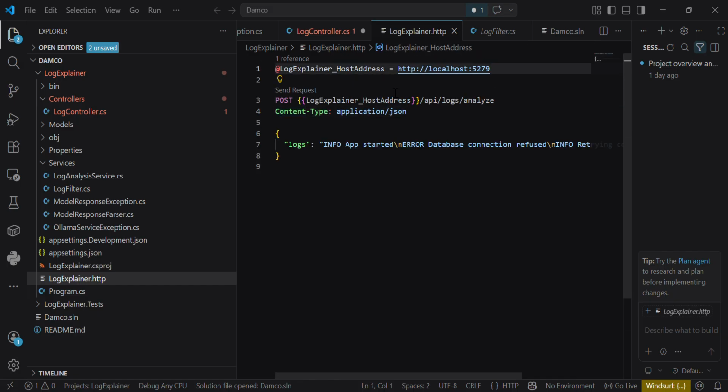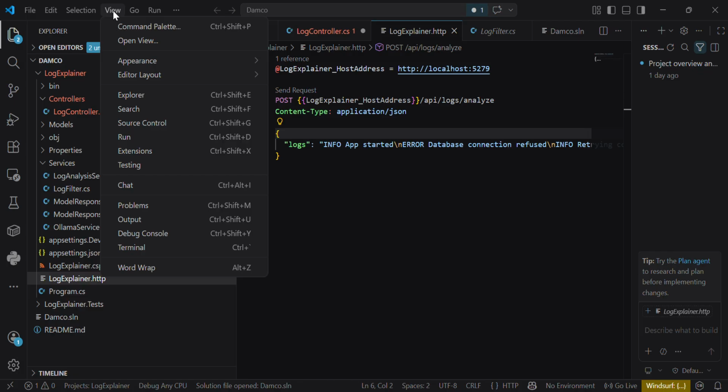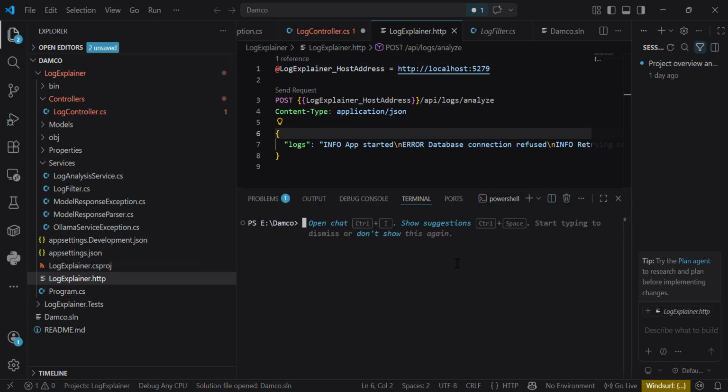A local HTTP client. After building and running the application, I am going to open the terminal. I go to the LogExplainer directory. Okay, I got it successfully.